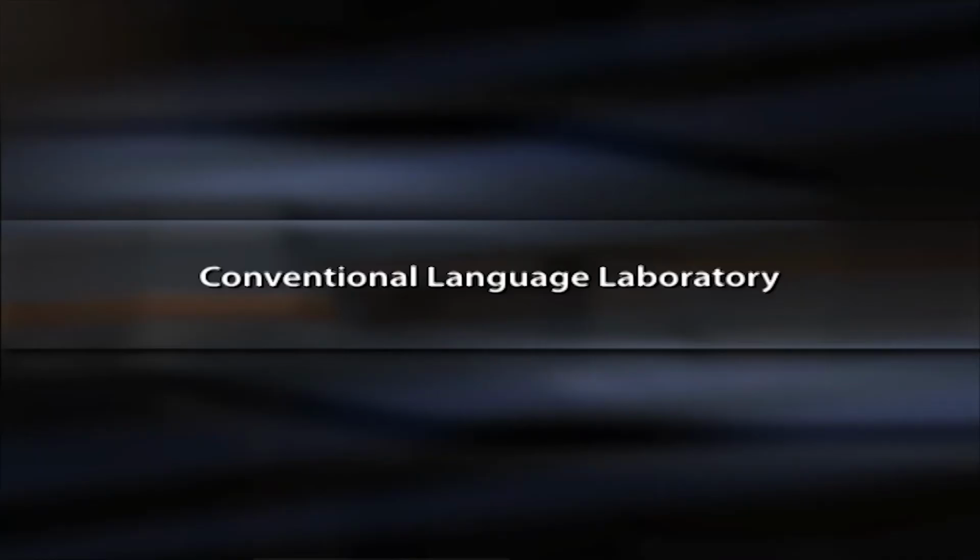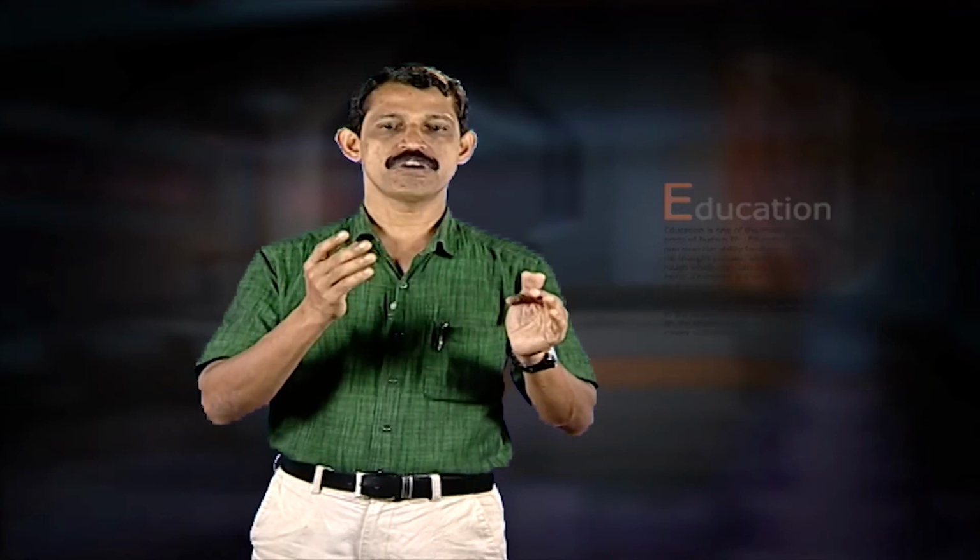Conventional language laboratory is one of the original and primitive forms of the language laboratory. This conventional laboratory is equipped with a tape recorder and some audio cassettes with the target language recorded on the cassettes. The tape is played by the teacher for the benefit of the students. The students listen carefully to the tapes and learn the pronunciation of the language. This is a simple variant of the language laboratory and can be set up in a normal classroom. One disadvantage associated with this laboratory is that it is prone to distractions. This kind of language laboratory is rarely used these days.